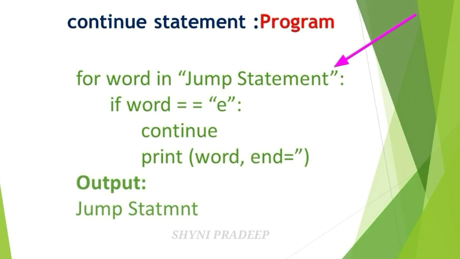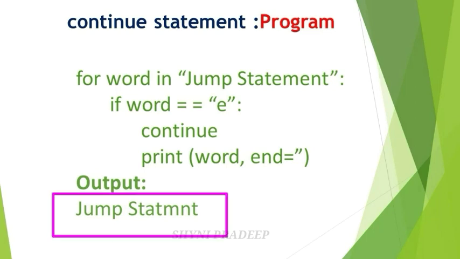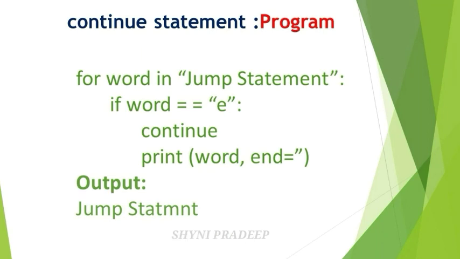See the next letter. No, there is no letter. So here the for loop condition becomes false. Okay. Here you have to terminate from the loop, which means exit from the loop. Okay. So you will get the output JUMPSTATMNT. See the output, except the letter E, all the other letters get printed. So this is about continue statement.